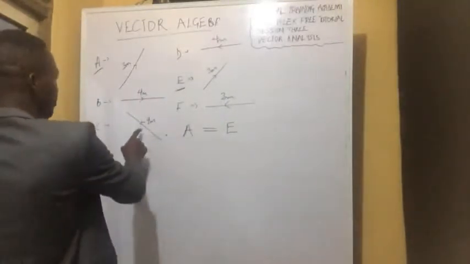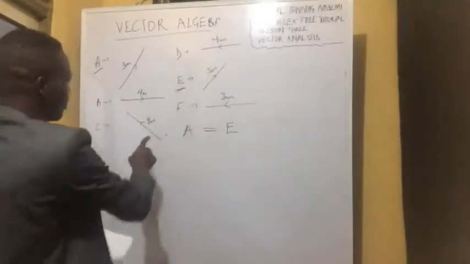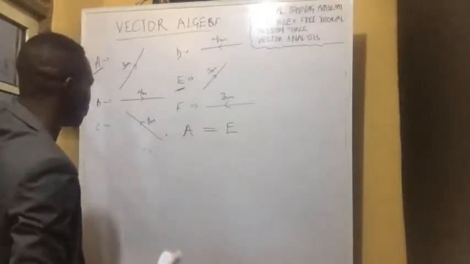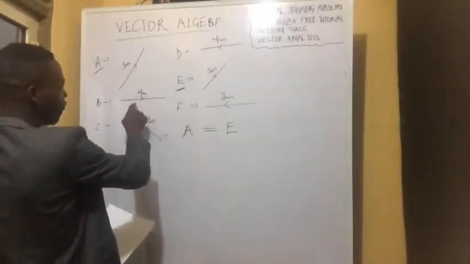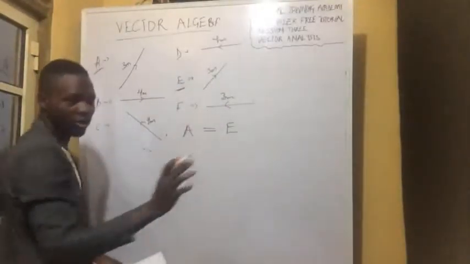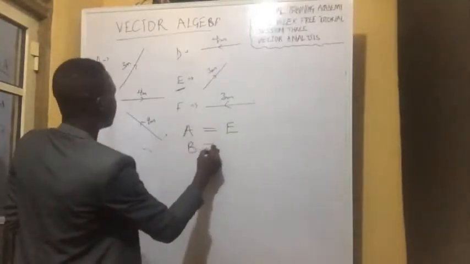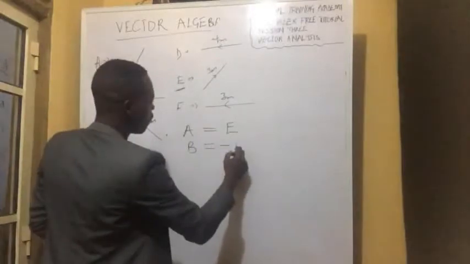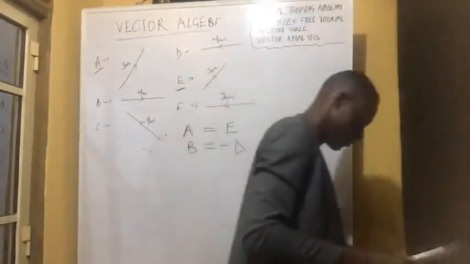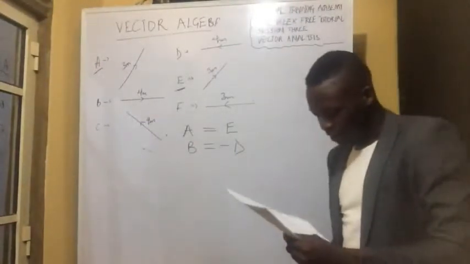But if you take note, these two are the ones in opposite direction. This one is not in opposite direction, it's just in another direction on its own. So this one is going forward and this one is going backward. So we can say in such a case that B is a negative of D. So hope we can get that clearly now.